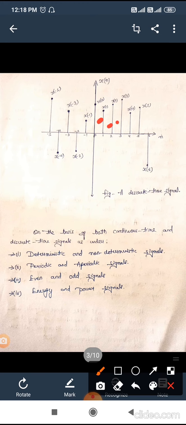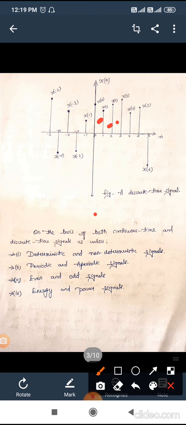Obviously, in case of discrete time signal, there is an output at particular instants of time, not every instant of time. In continuous time signal, there is a value at every instant of time, but in case of discrete time signal, we will have output at particular instants of time. That means if we talk about 1, then we have a value, but if we talk about 1.5, then there is no value, there is output of 0. That's why we call it discrete time signal. It will provide output at particular instants of time.